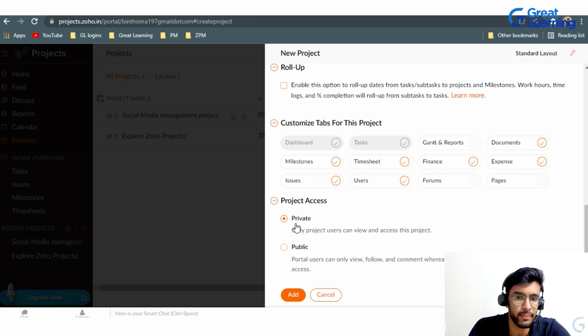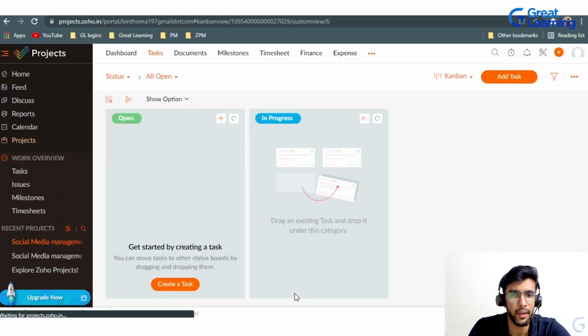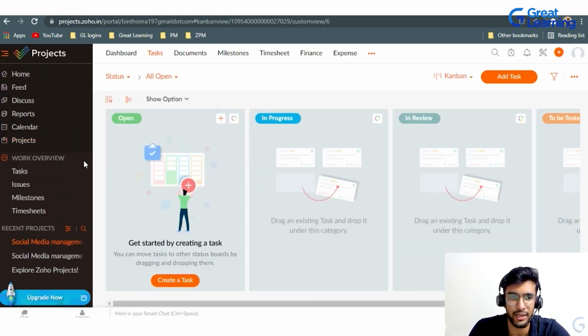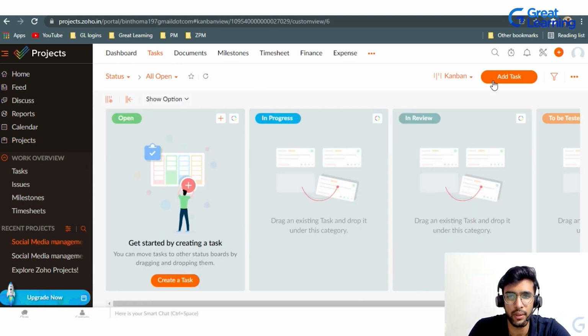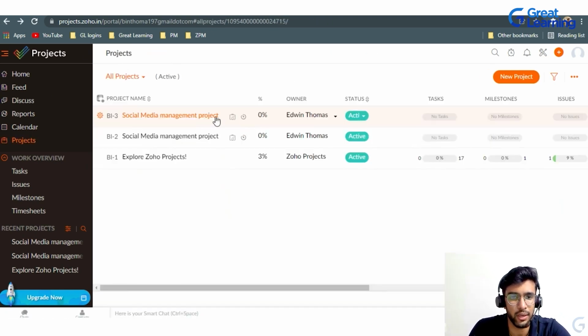And if you want to make it private, like only to the people who are actually in the team, it can be done that way also. You can create a public one also and just click add, and you can see that the project is created. We go to the project bar and see that there's another project in the name of project management 1. Right, I think this will be the one. Since one is not visible, I think it'll be confusing to you guys.